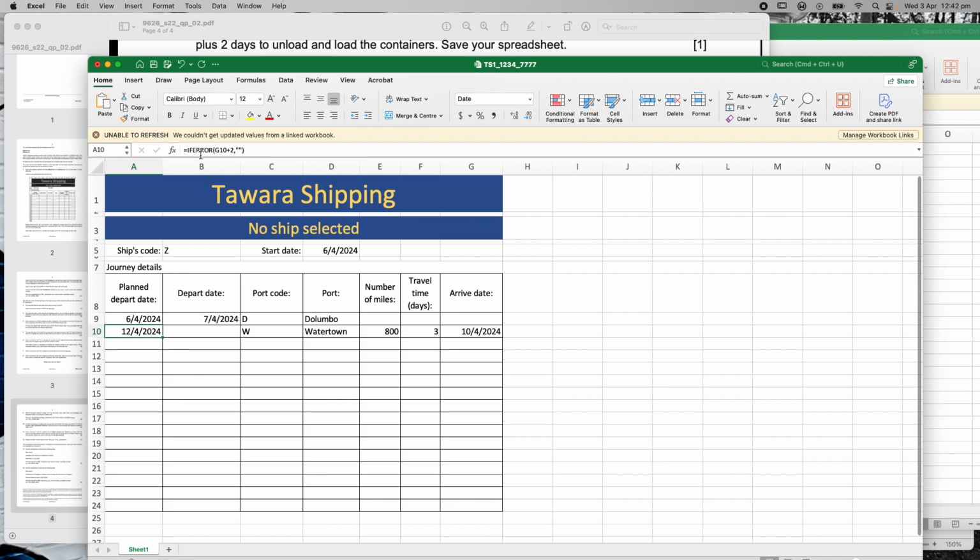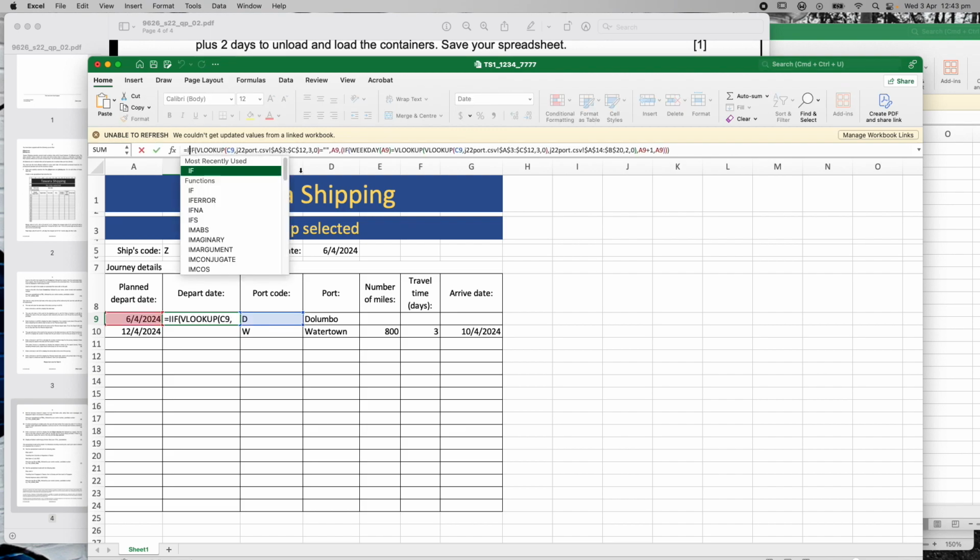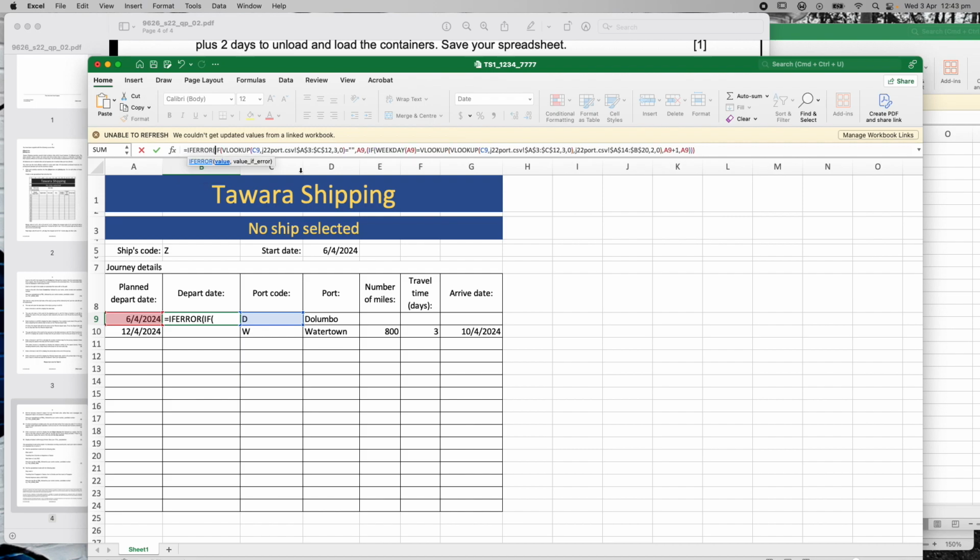So what we're saying essentially is, if the formula doesn't work, put nothing. That's all we're doing. That's all these if errors are. It's really that simple. Now this is where we get a little bit more complicated with our dates here, but really the concept is the same. We go right to the very start. We say if error. So if there's an error on this huge big formula that we've put here, then put nothing. Close the brackets, bang.